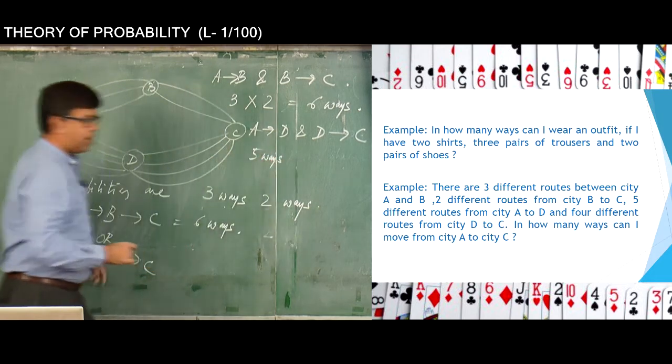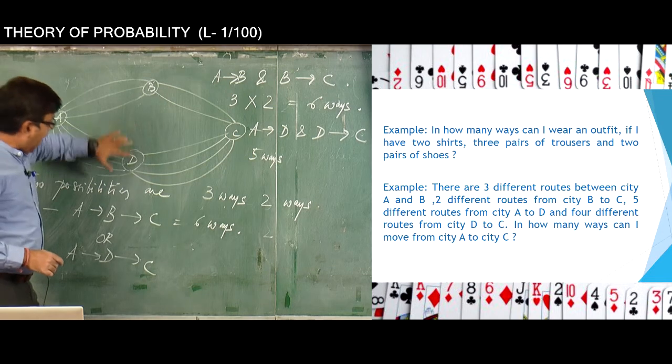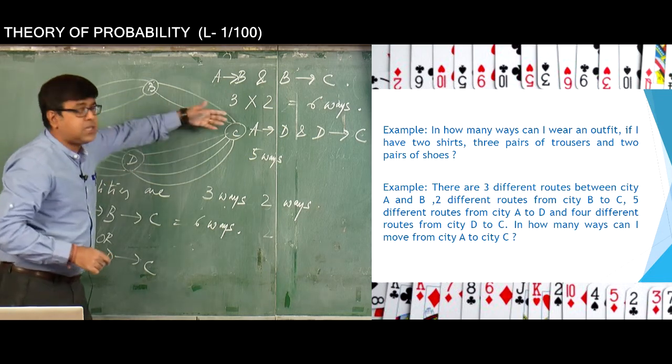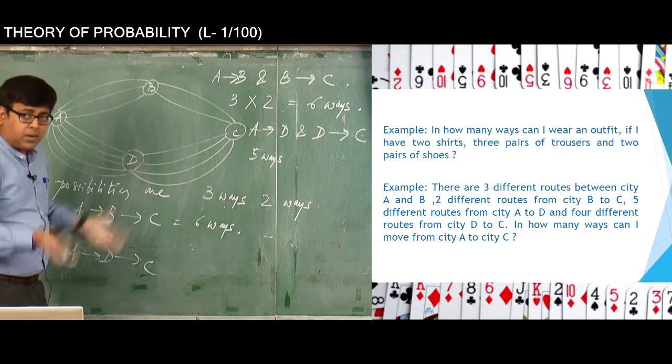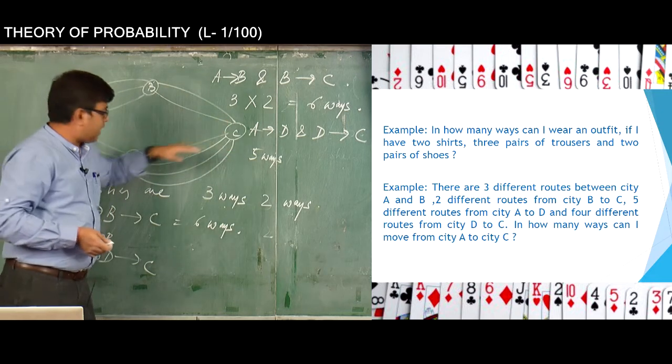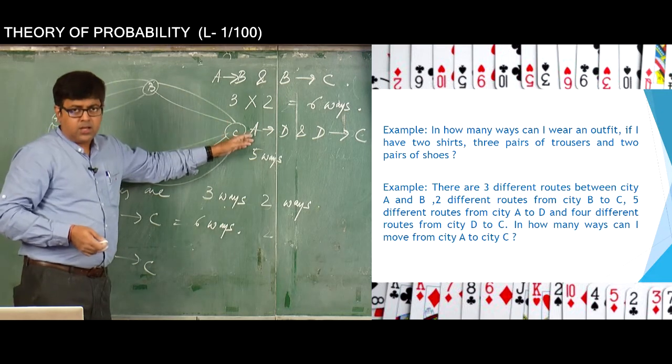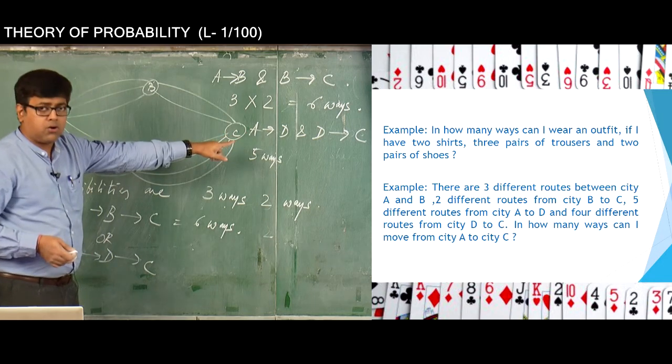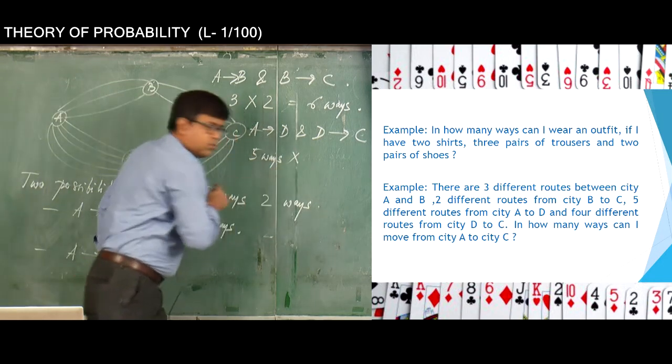Now once I do it, I need to move from D to C, because AND means both are occurring simultaneously. I will not get stuck at D. The objective is to reach C. So that means I have to move from D to C, so that I have to consider. That's why it's AND, it's not the OR rule. So therefore AND means into, right?